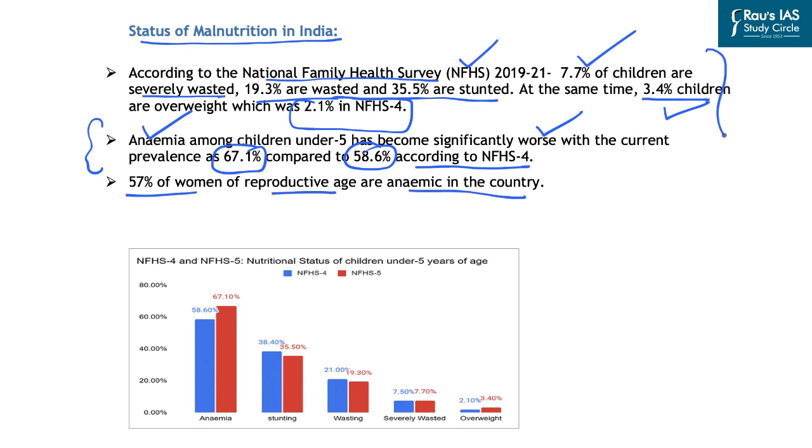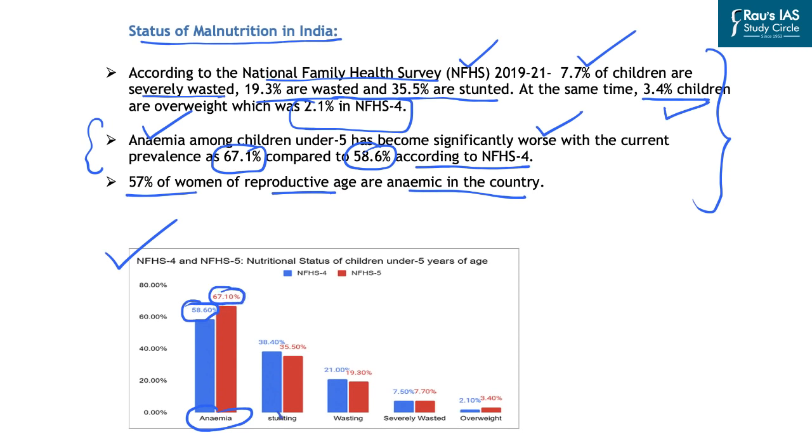So all this data can be really important for us to understand the status of malnutrition in India. And in this bar graph, you can see the comparison of the details related to malnutrition status in India on the basis of the NFHS 4 and NFHS 5. So if you look at how things have worsened in India on different parameters, if you look at anemia as one of the parameters, it was about 58.6% in the NFHS 4. However, it has increased to about 67.1% in NFHS 5.